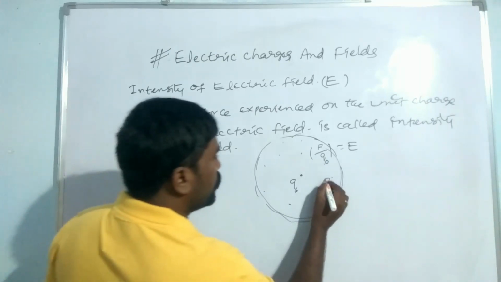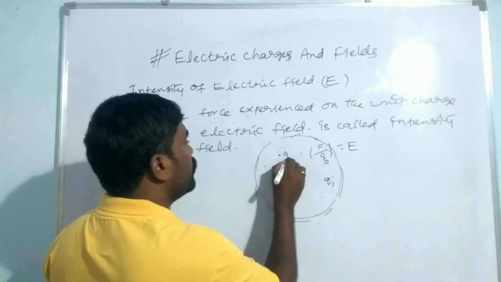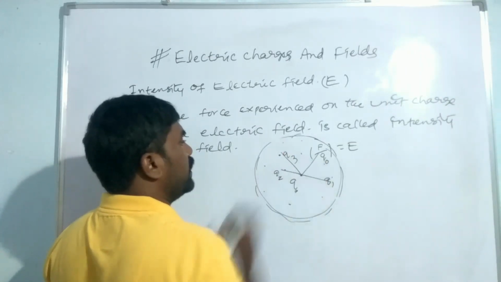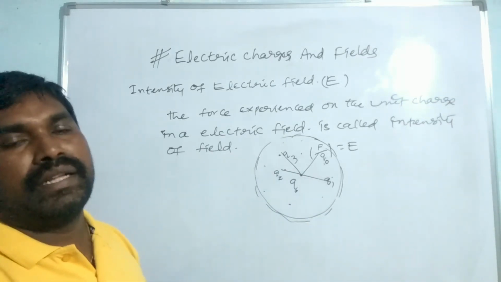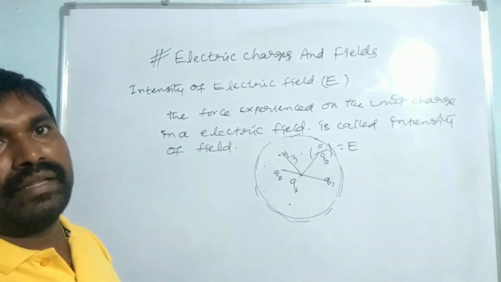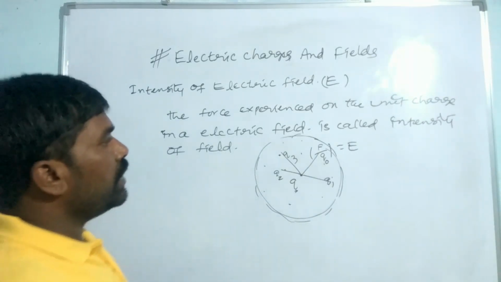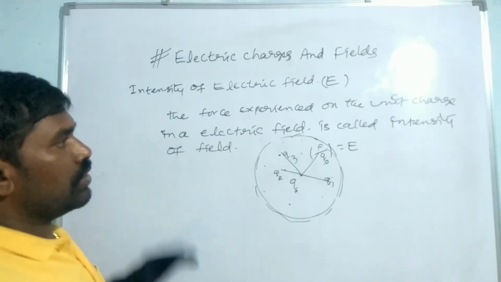Suppose there is a charge q1, a charge q2, a charge q3. Whatever the point, however far they are located inside the field, the intensity of the electric field is equal, right? So the force experienced on the unit charge in an electric field is called the intensity of the electric field.